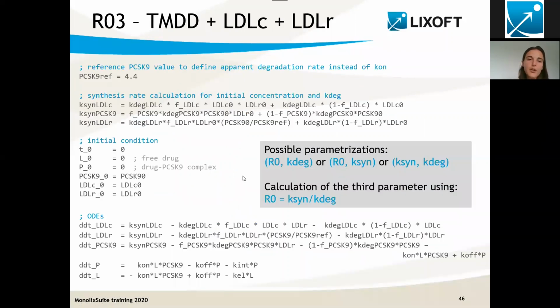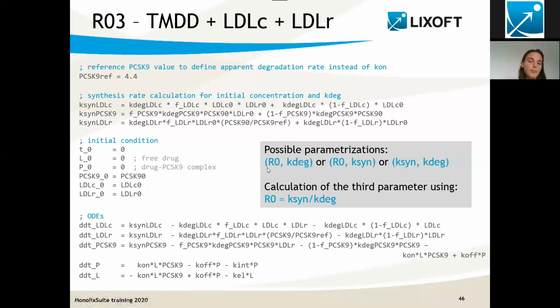So if we write this model into equations, it looks like this. And one choice that we need to make is about the parameterization. As always for turnover models, there are different ways to parameterize it. We can, for example, use either the initial concentration and the degradation rate, or the initial concentration and the production rate, the synthesis rate, or K-syn and K-deg. And then the third parameter can be calculated from this expression that we may turn around if needed. In my case, I have decided to work with this first parameterization here.